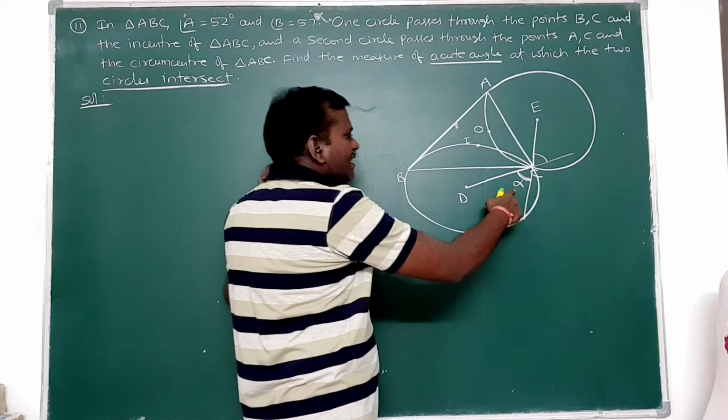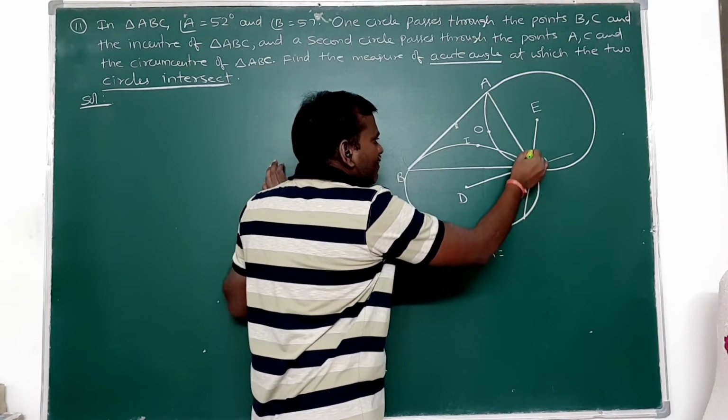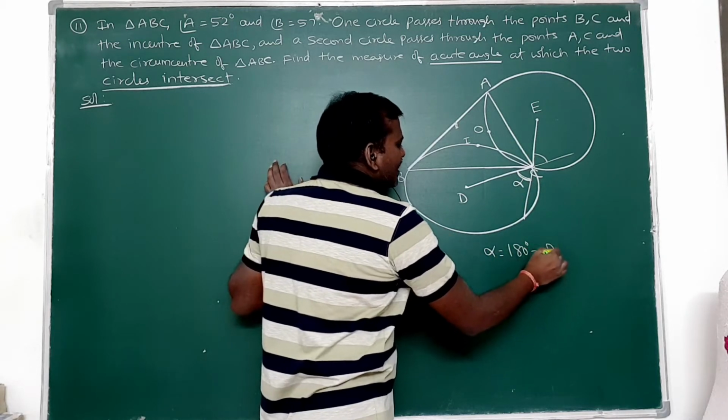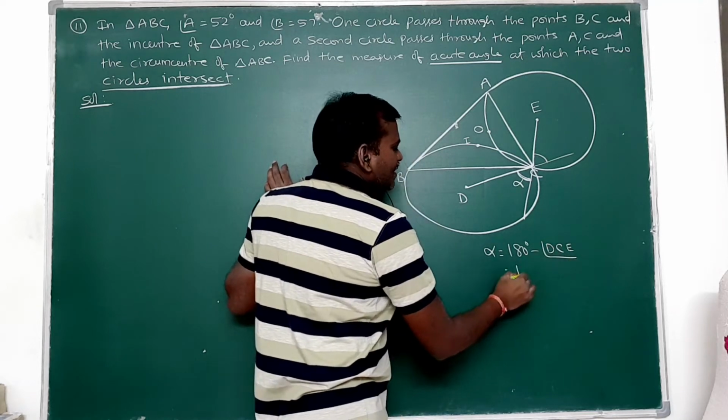So what is this angle here? Alpha is equal to 180 minus this angle DCE, 180 minus angle DCE. What is DCE here?